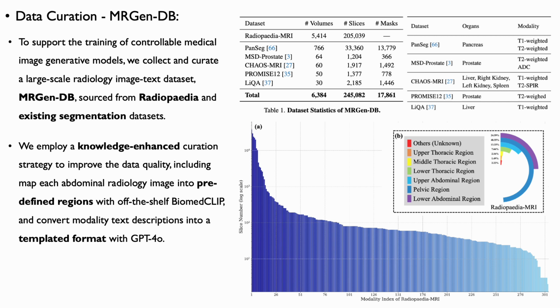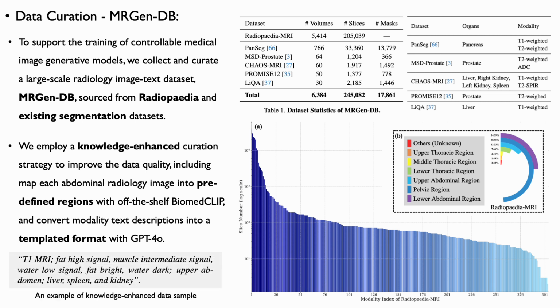In addition, we leverage GPT-4o to normalize modality descriptions into a fixed template, emphasizing the relative signal intensity and brightness contrast of key constituents such as water, fat, and muscle. This design choice addresses a practical limitation. Even text encoders trained on medical corpora struggle to distinguish simple inputs like T1 versus T2, and they cannot finely control subtle intermodality differences and correlations.